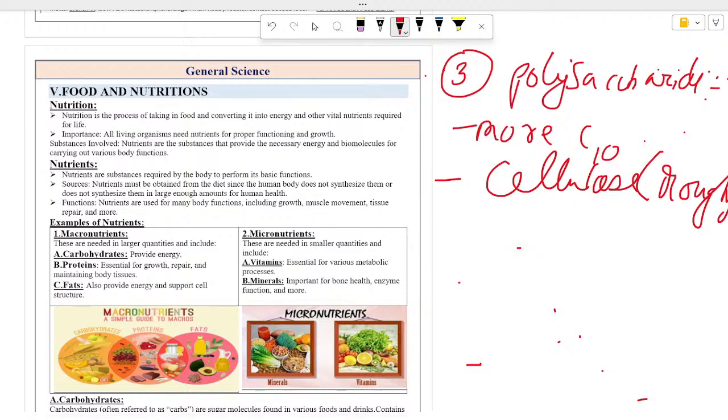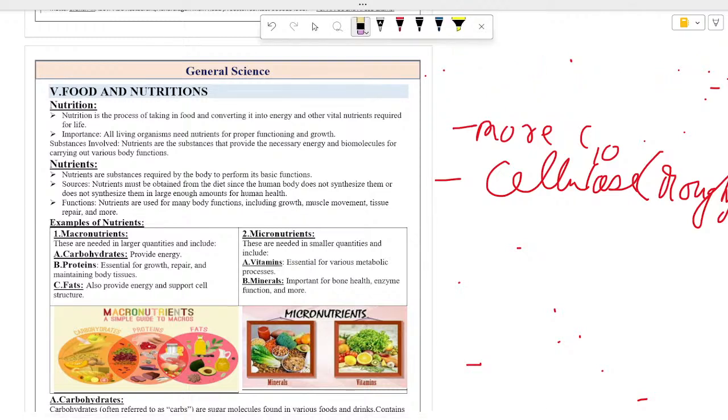Next, we have seen about carbohydrate. Carbohydrates are of 3 classes: monosaccharide, disaccharide and polysaccharide, and we have seen their examples also. So let's see the diseases related to carbohydrate.